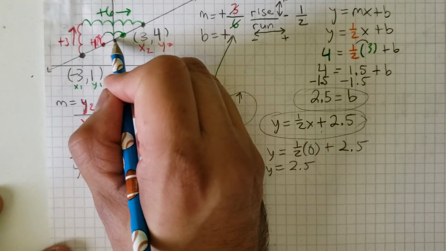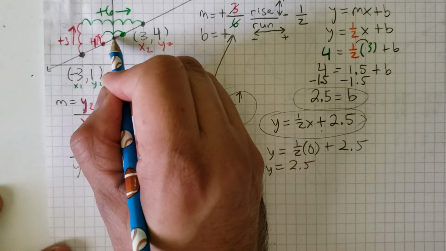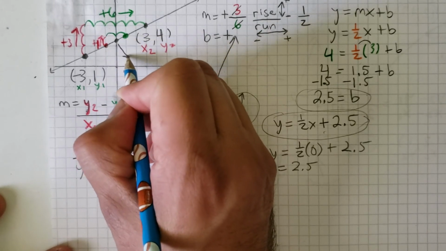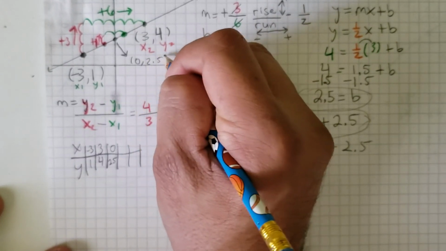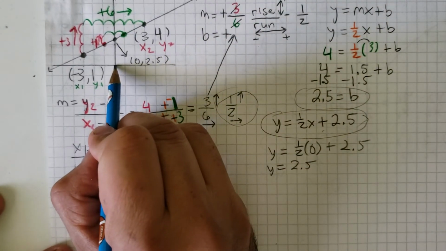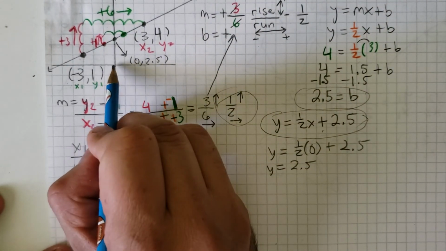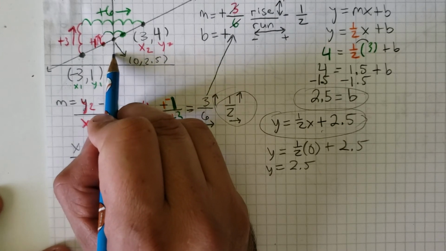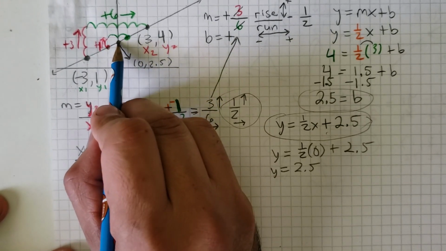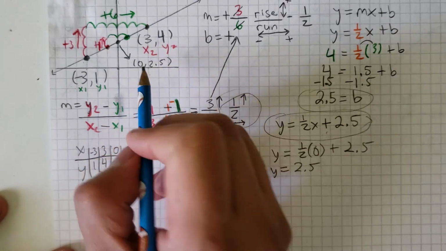If I graph that point, it would be at 0 and 2.5, because I would start here, not move side to side at all, that's the 0 part, and then go up 2.5. So up 1, up 2, up half. That would be this coordinate right there.